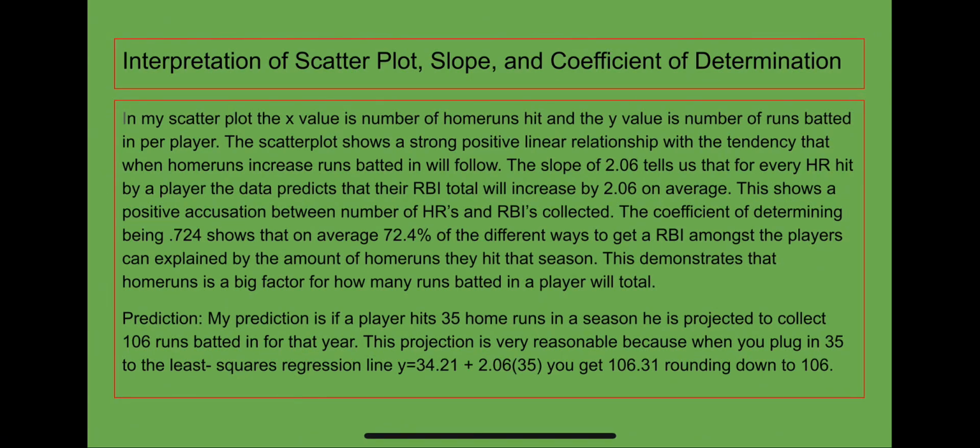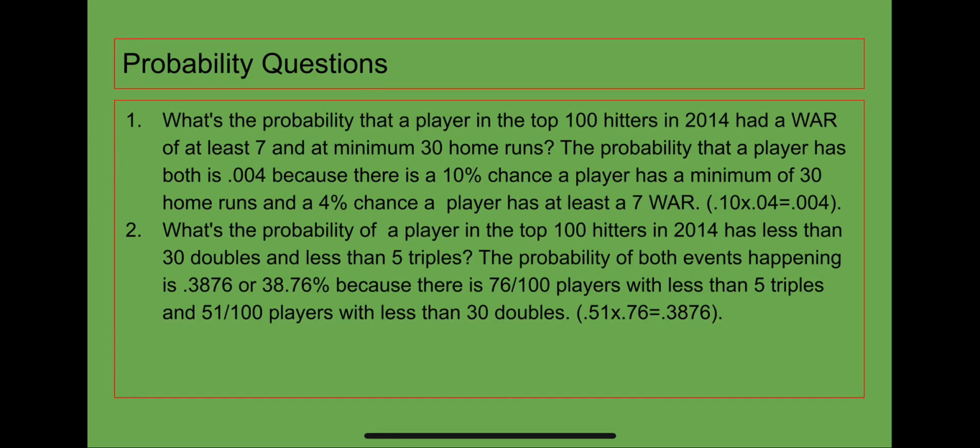My prediction is that if a player hits 35 home runs in a season, he is projected to collect 106 runs batted in for that year. This projection is very reasonable because when you plug in 35 for the least squares regression line, y equals 34.21 plus 2.06 times 35, you get 106.31, rounding down to 106.